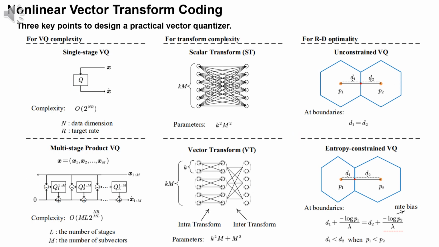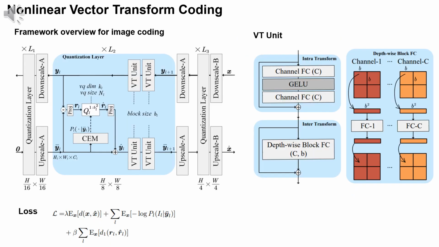We introduce 3 key points to design a practical vector quantizer, including 1. A multi-stage product VQ rather than a single-stage VQ to reduce the exponentially increased complexity. 2. Nonlinear vector transform rather than scalar transform to remove redundancy between sub-vectors with fewer parameters. And 3. Entropy-constrained VQ rather than unconstrained VQ to achieve superior RD optimality and joint optimization of latent space VQ models. Here is the framework overview for image coding.